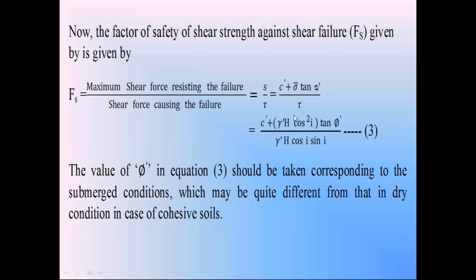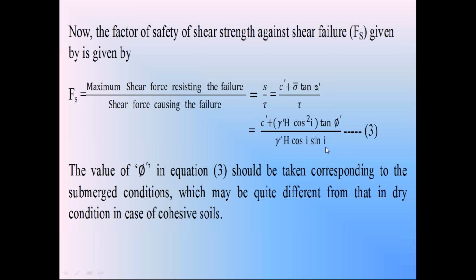You know that sigma dash in the submerged condition is gamma dash h into cos square i. So the factor of safety in the submerged condition Fs is equal to c dash plus gamma dash h cos square i into tan phi dash, divided by gamma dash h into cos i into sin i. This is the equation of factor of safety for the infinite c-phi soil slope when the slope is in submerged condition.